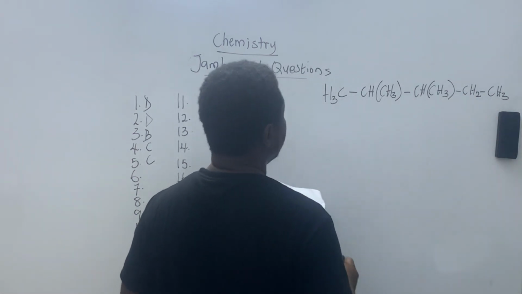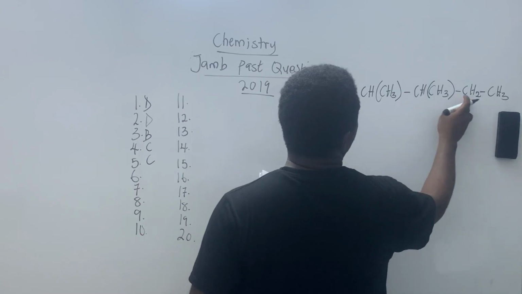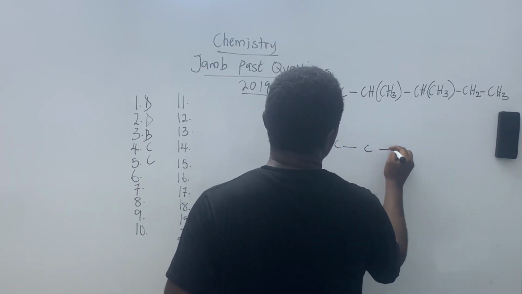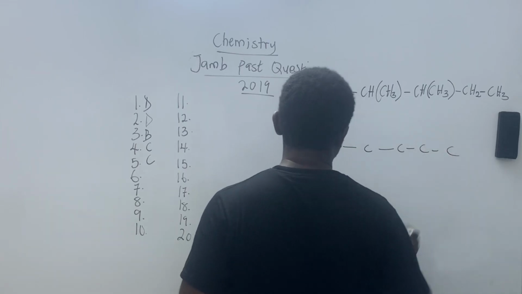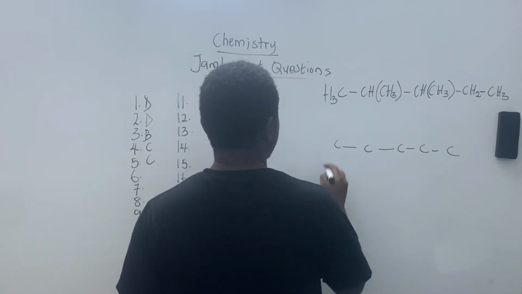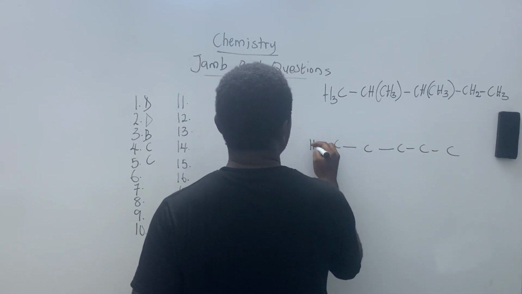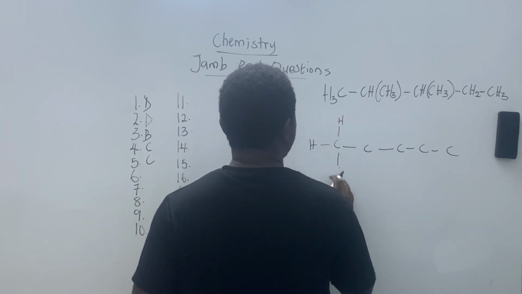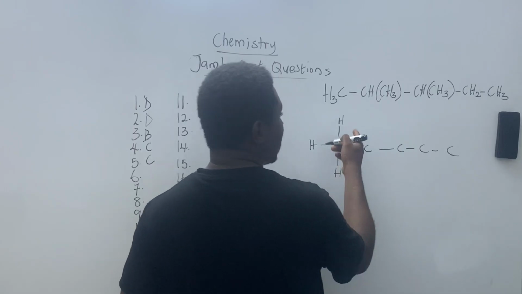Now, if I want to write that out, I have 1, 2, 3, 4, 5 carbons, with their hydrogens. On a good day we're going to have a class on this, so we'll learn how to write this properly.